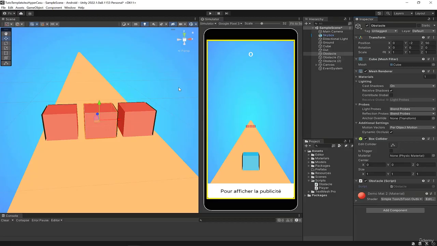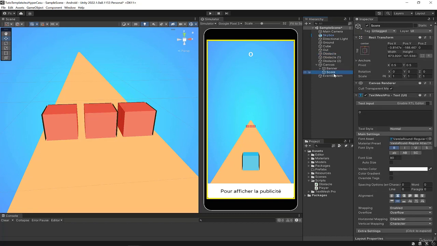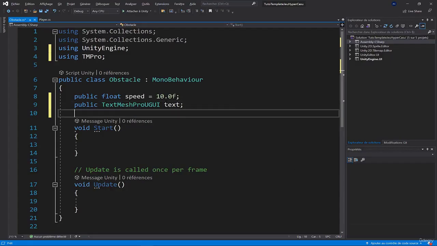I go back to Unity, and in Unity I search for the score here. Be sure to check the name of your object. My name is Score with a capital S. You can actually even call it score text, for example. Give any name to your score, but remember this name. We go back to obstacle, and here what I'll do is fill in text.